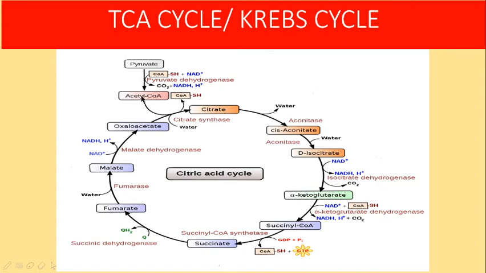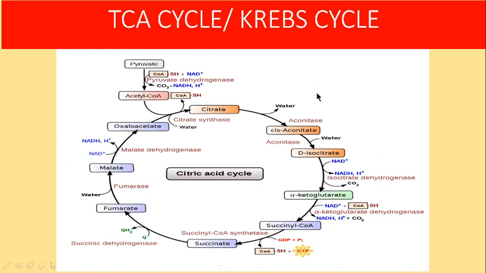Since two molecules are generated from this pyruvate, 12 into 2, 24 ATPs will be generated totally. So two molecules of acetyl CoA give 24 ATPs. Here also, two molecules of pyruvate are converted into acetyl CoA, so here you will get plus 6 ATPs. So 24 plus 6, 30 ATPs are generated for the oxidation of this pyruvate via the TCA cycle.